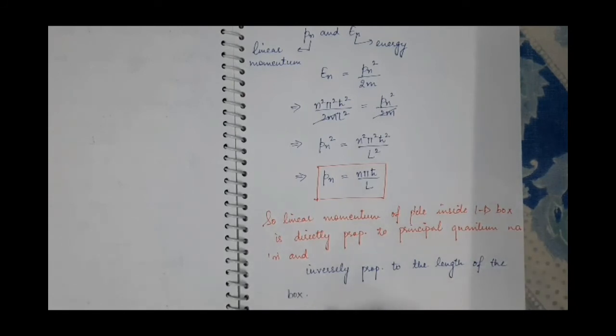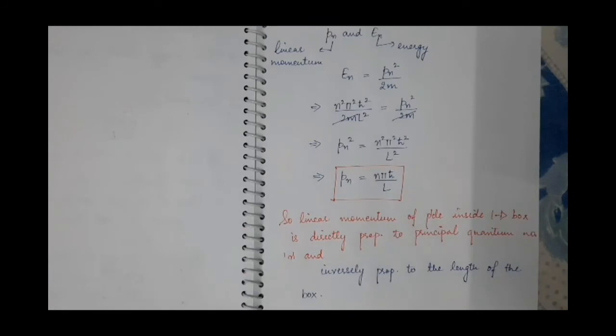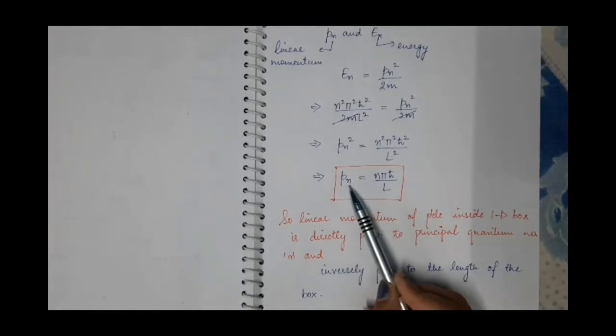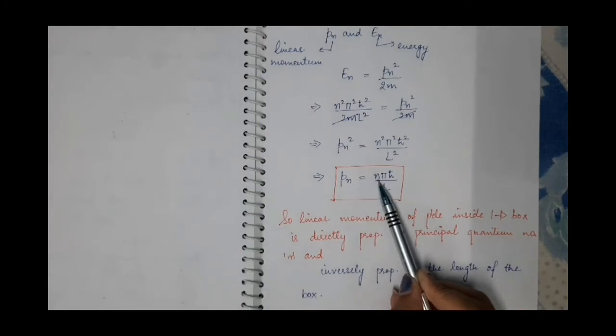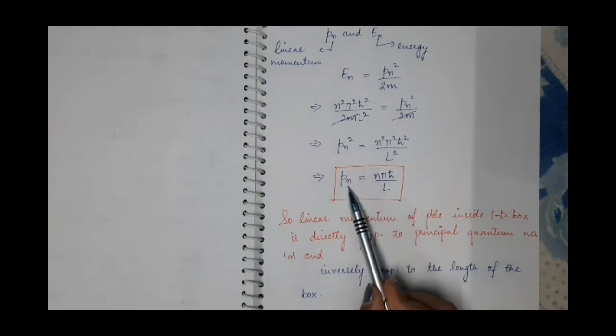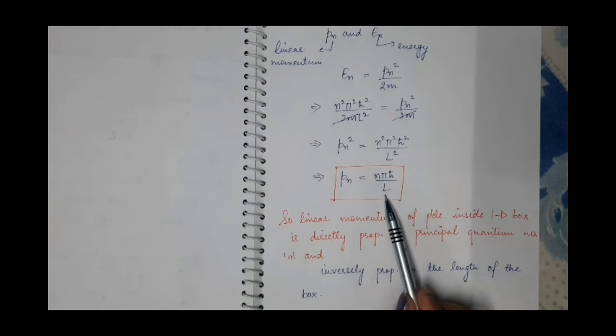So we have derived the expression for linear momentum of the particle inside the one-dimensional box. Next is wave function. What is the wave function of the particle moving inside the one-dimensional box? And one more thing, as this Pn is directly proportional to n, the values of n are 1, 2, 3, 4 and so on. It means the values of momentum will be pi h cut by l, 2 pi h cut by l, 3 pi h cut by l.